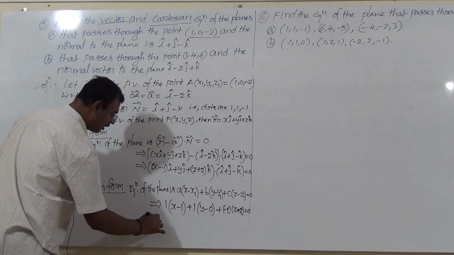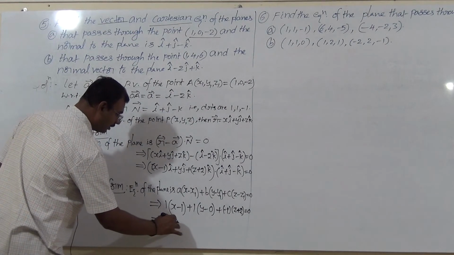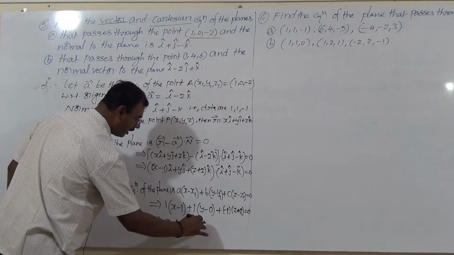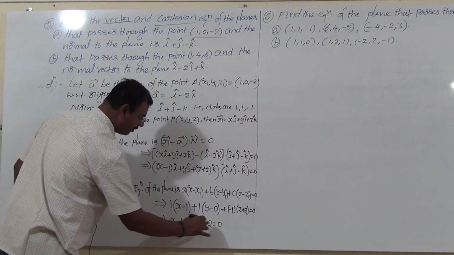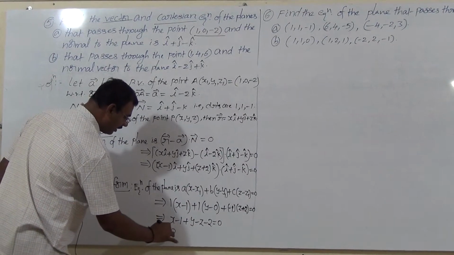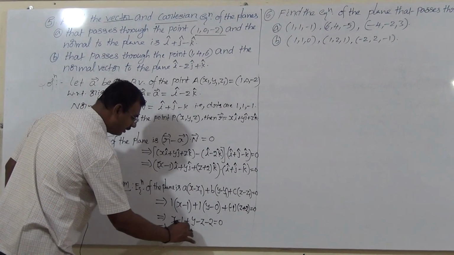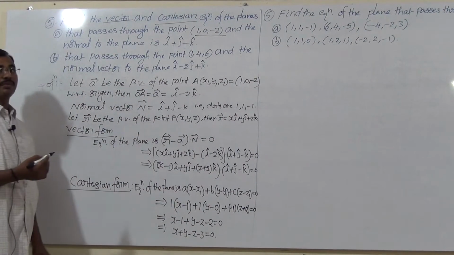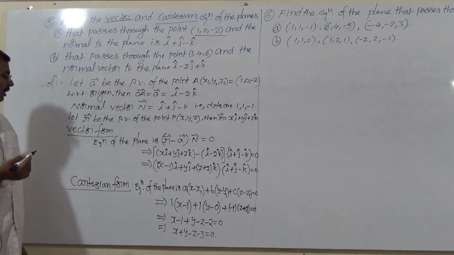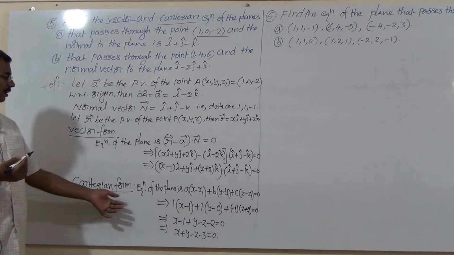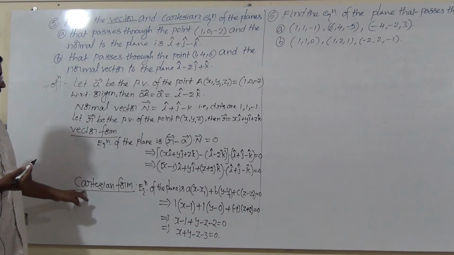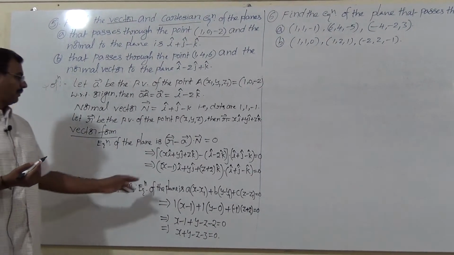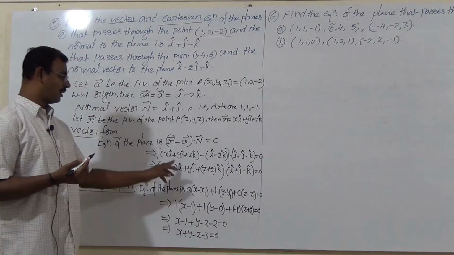Simplify: x minus 1 plus y minus z minus 2 equals 0. Final equation: x plus y minus z minus 3 equals 0. This is the required equation of the plane in Cartesian form. This is in vector form. Okay, if you simplify that, we are getting the same answer here.